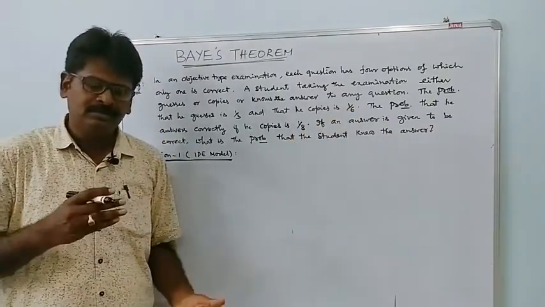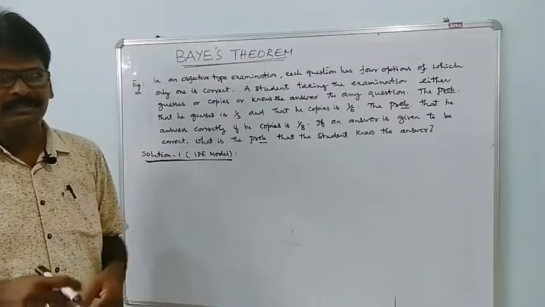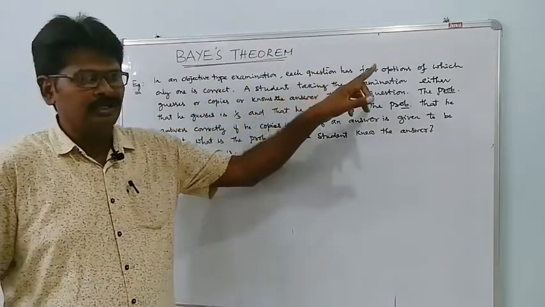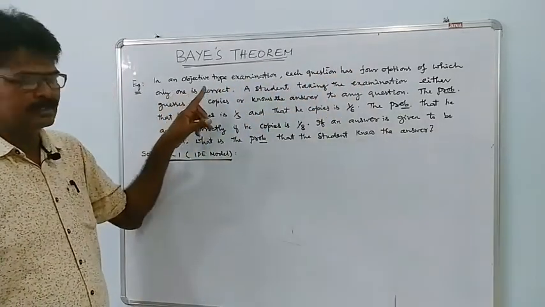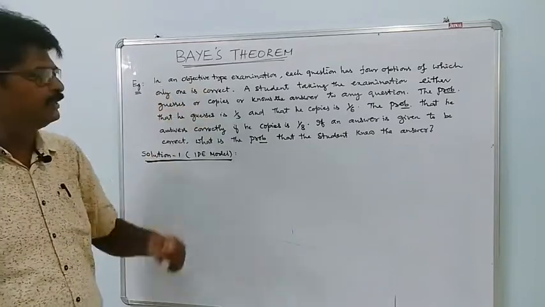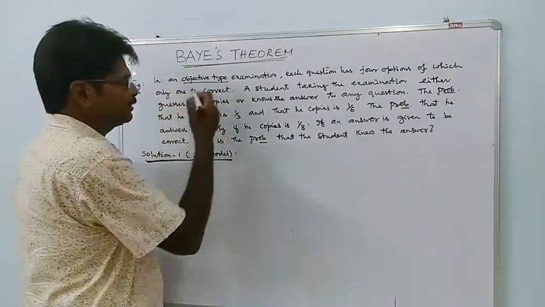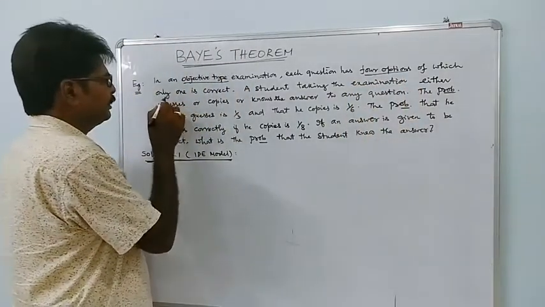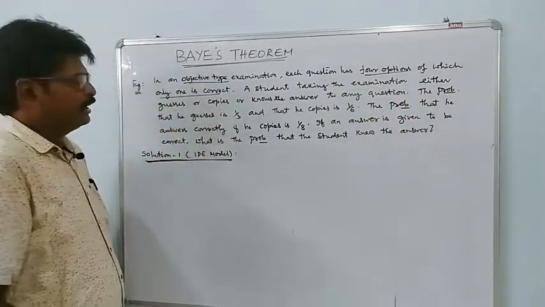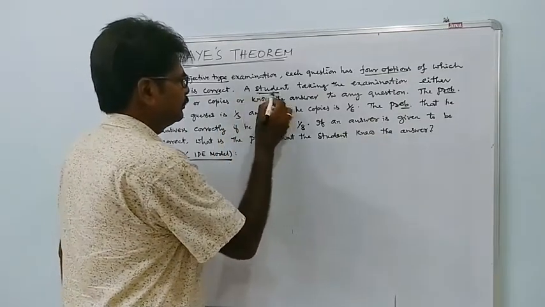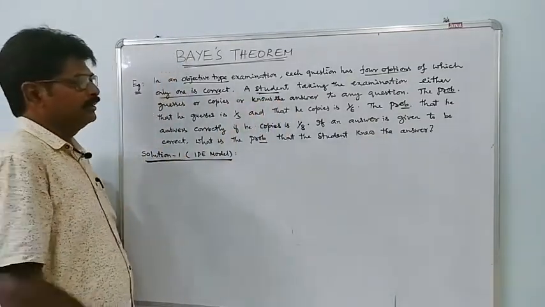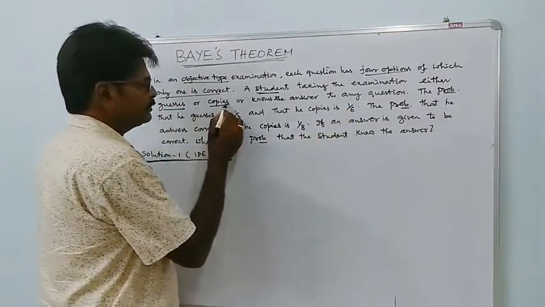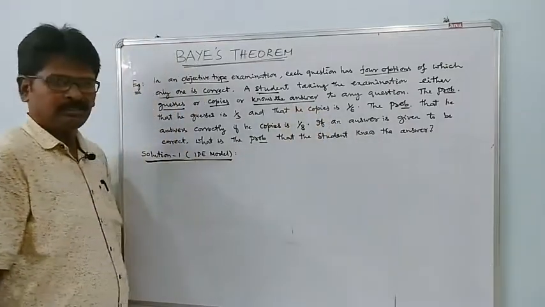So read the question again and again until you understand. That is the first thing. Underline the key terms. It is an objective type examination. Each question has 4 options, of which only one is correct. A student, the active person here, taking the examination either guesses or copies or knows the answer to any question.